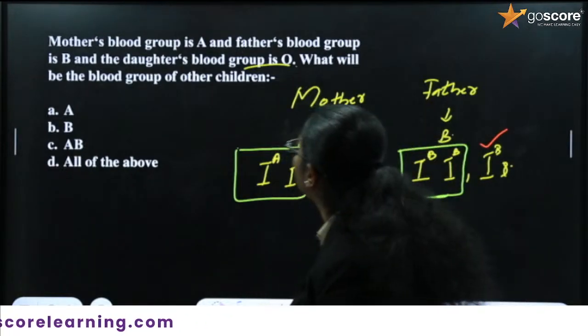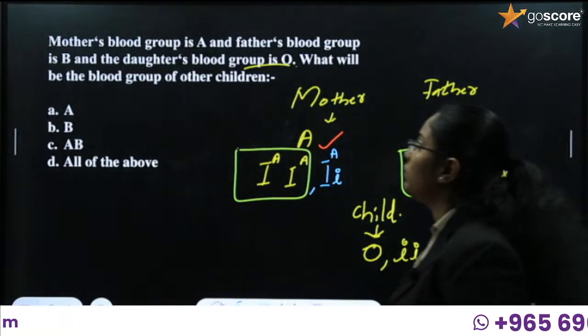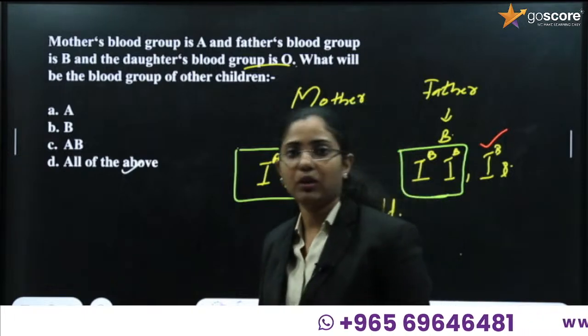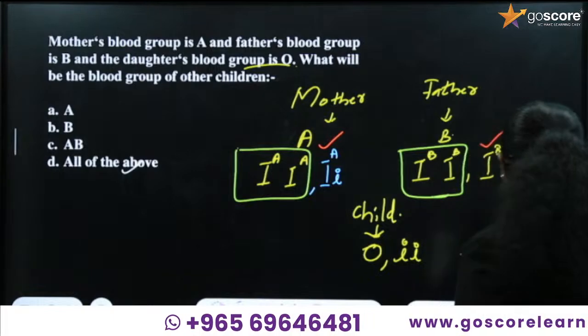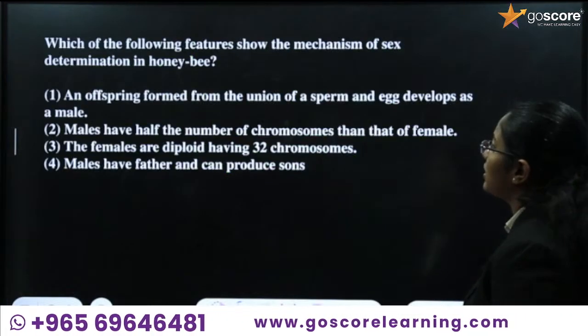Mother's blood group is A, father's blood group is B, and daughter's blood group is O. What will be the blood group of other children? All of the above is possible here. Okay, clear? Fine. So can we move to the next question? Yes. Okay, so let's move to the next question.